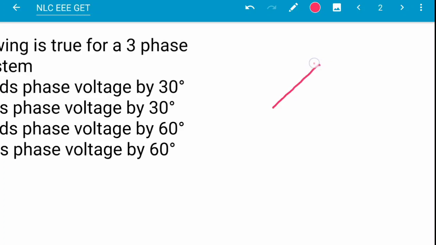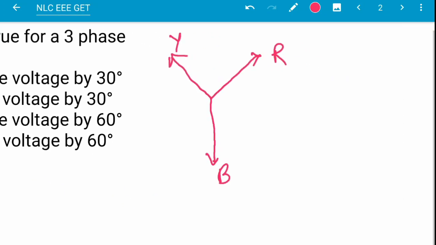Suppose this one is R Y B. Here this one is the phase voltage V phase, and this one is also V phase. What is the line voltage?